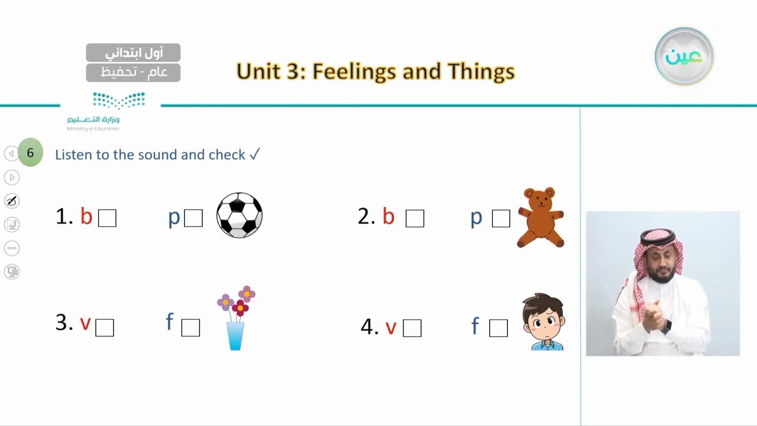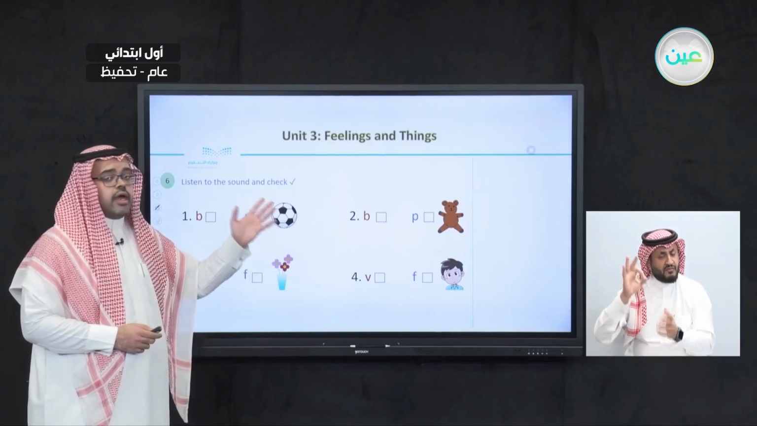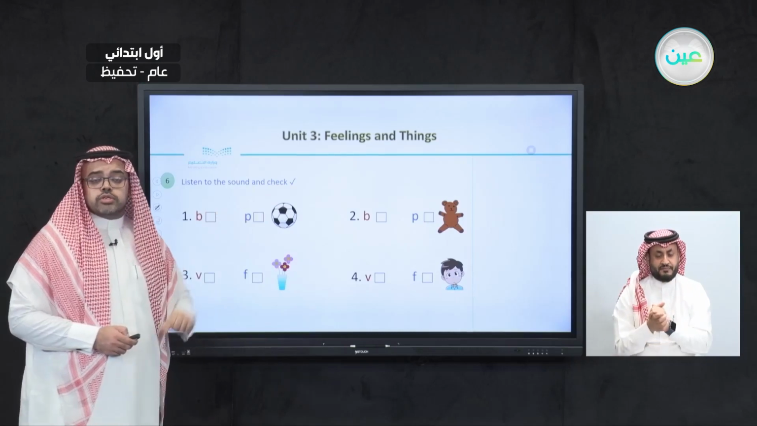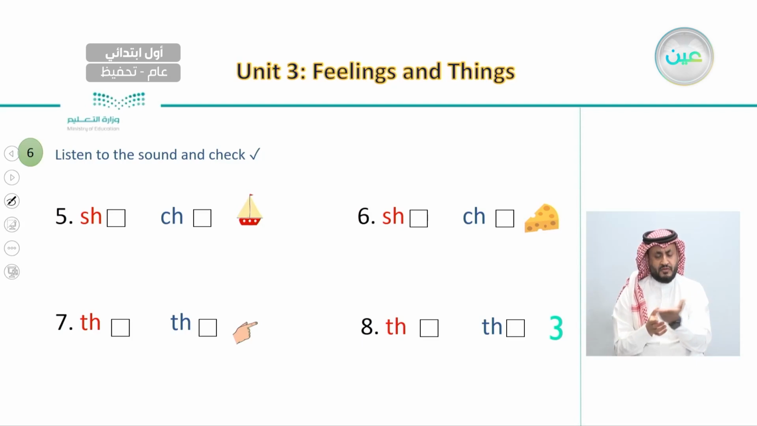After this, we listened to the sound of each of these words, like ball, vase, also face and puppet, and we put a check mark in front of each of these letters. The same we did here, with the difference between sha and cha, and also the and tha.